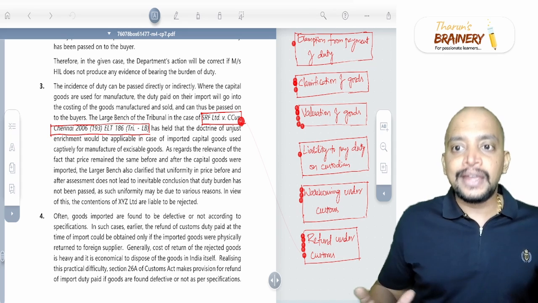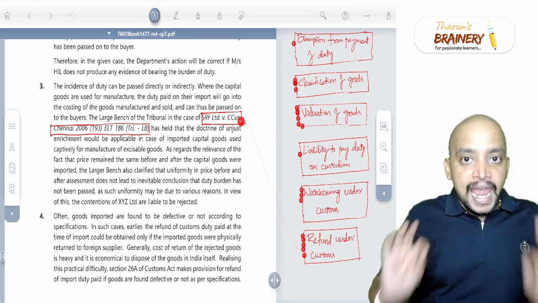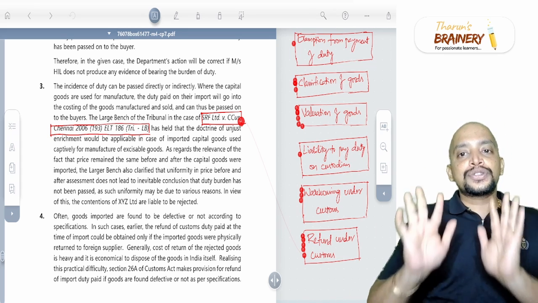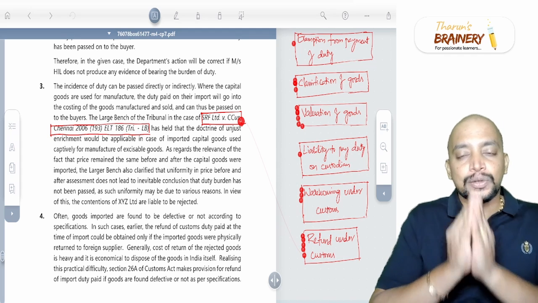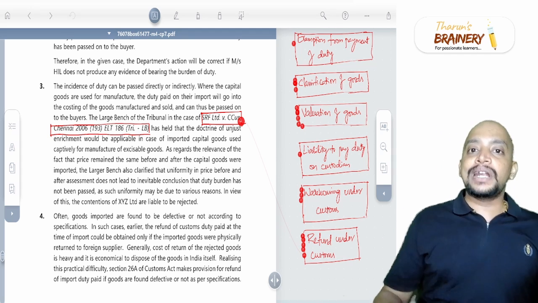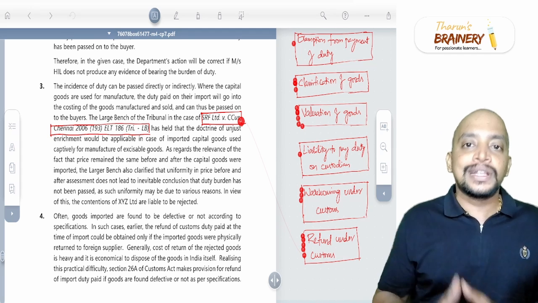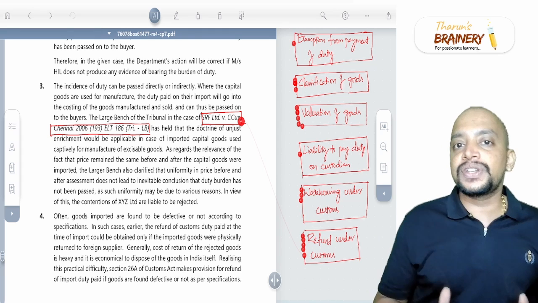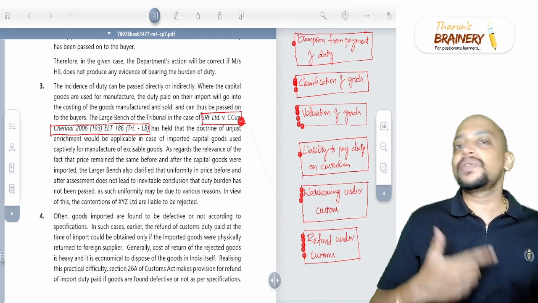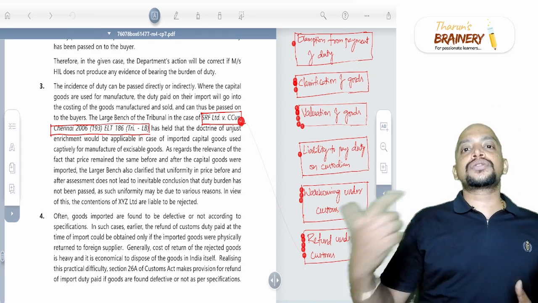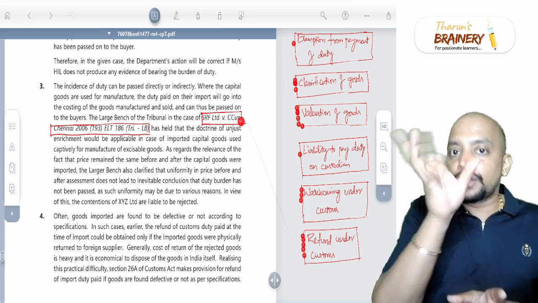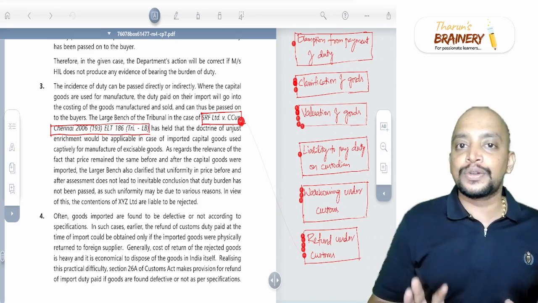So these are the various cases that we have in the study material. If you study these cases, that will be sufficient, because in the updated study material they have not given everything. These cases are really sufficient for your exam. So make a quick revision of this 2-3 times, so that if this particular issue comes in the exam, you will be able to write the answer.